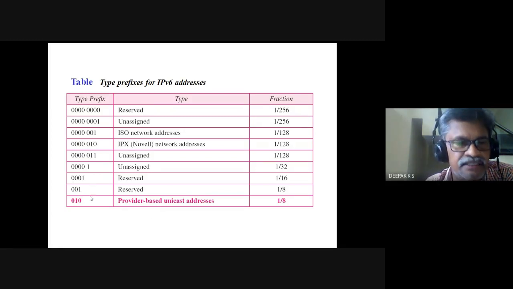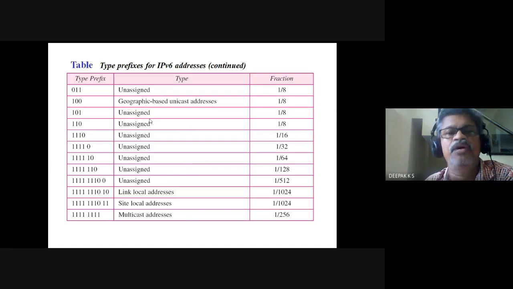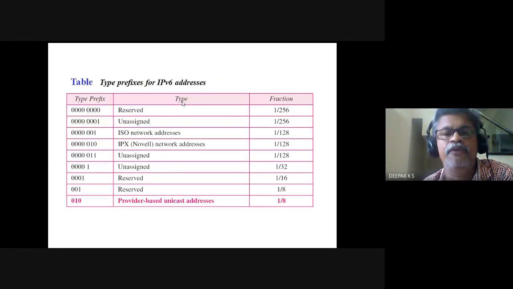And in this, the leftmost bits will be 010. And others describe different types. These other combinations may be reserved or unassigned or ISO, IPX Novell. There are other types also. Geographical based unicast address is also there apart from this provider based unicast address. So normally we have this provider based unicast address.